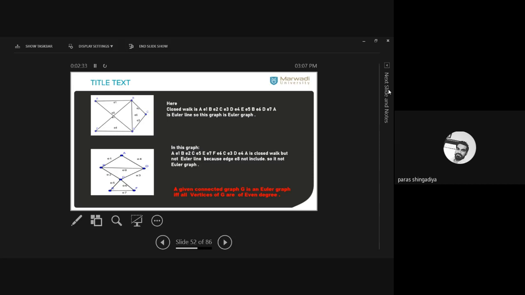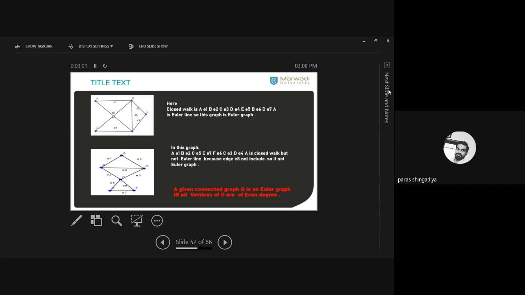So here we can repeat vertex more than one time, which is repeated. B is repeated, D is repeated. So these are repeated to cover all the edges exactly one time in this graph. And in the last one, it is not a Euler graph because we cannot cover every edge exactly one time. Any starting place you can consider, in such walk we cannot cover every edge exactly one time. So therefore this graph is not a Euler graph.